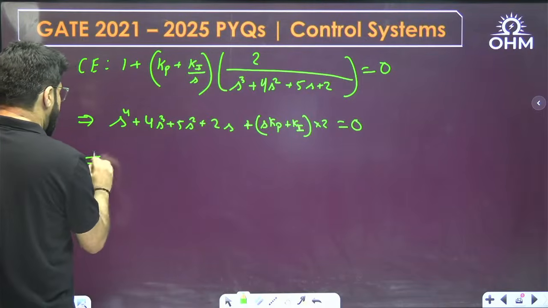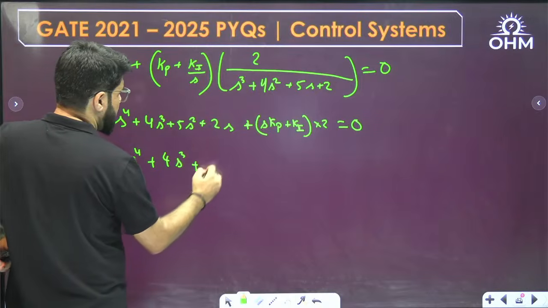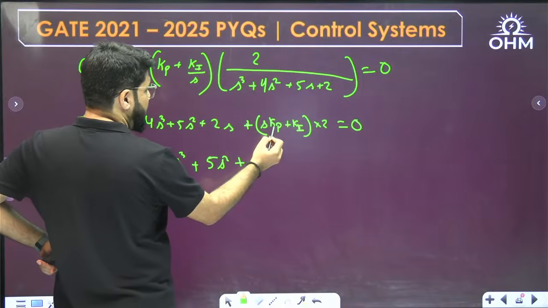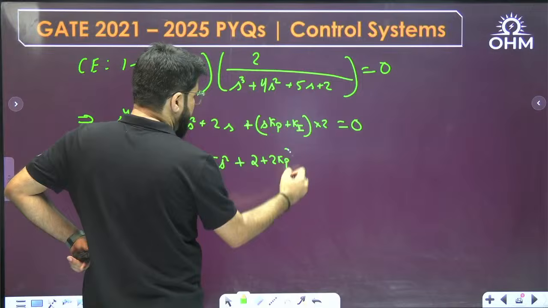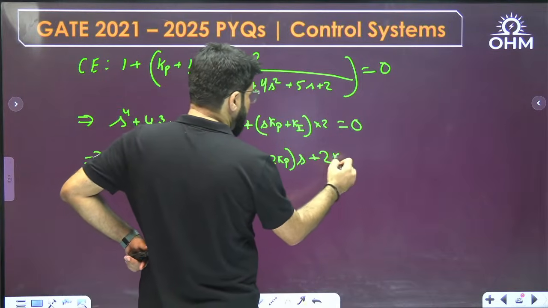Rearranging the terms: S⁴, 4S³, 5S², total coefficient of S is 2 plus 2Kp, and the constant term is Ki into 2, that is 2Ki.